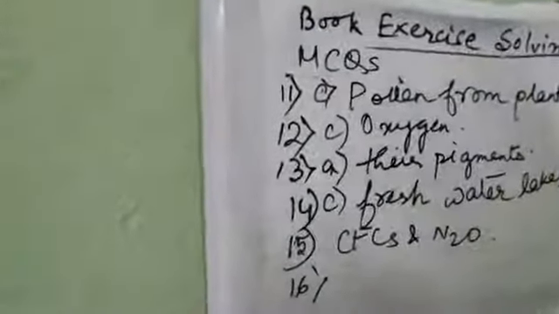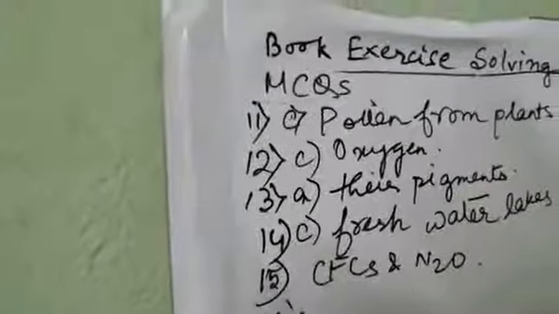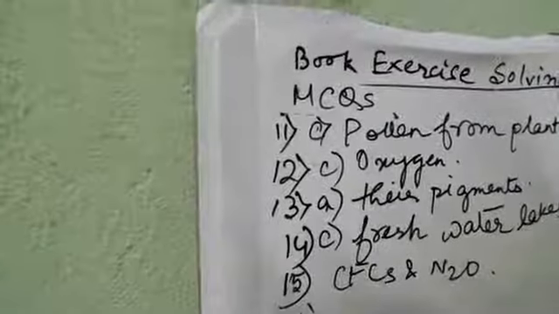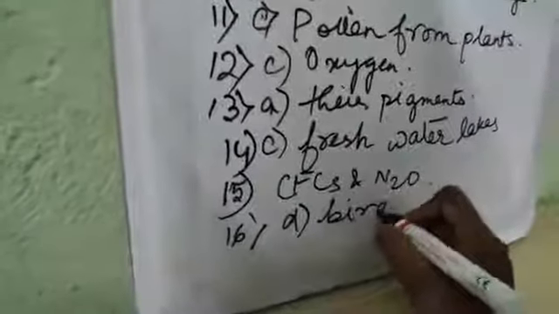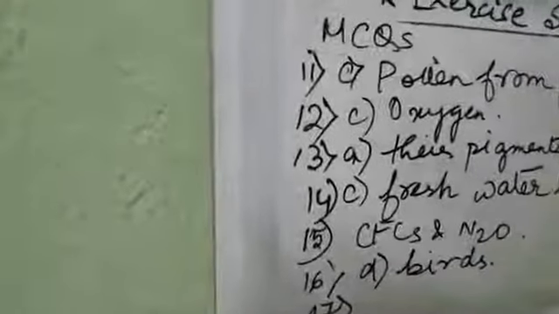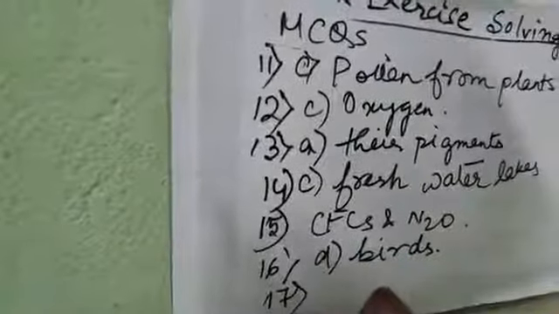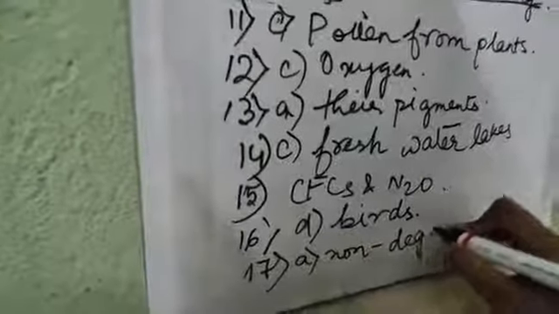Number 16, if a water body is contaminated with a toxicant, its biomagnification will be more marked in, answer is option D, birds. Number 17, DDT is option A, a non-degradable pollutant.